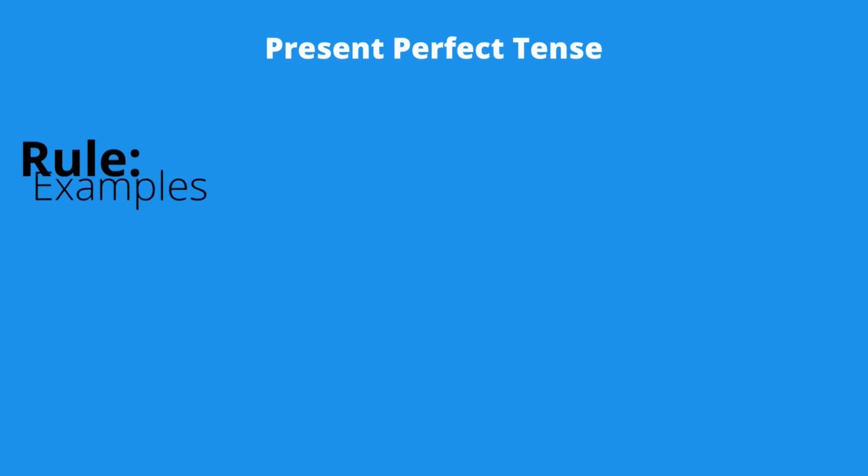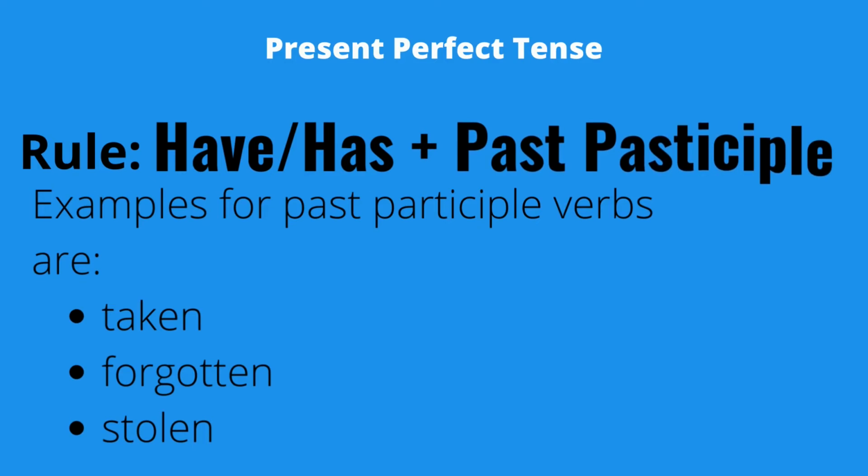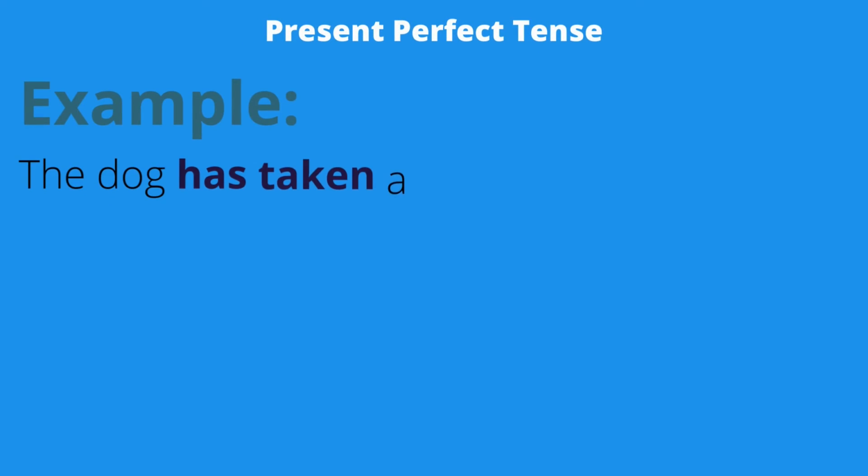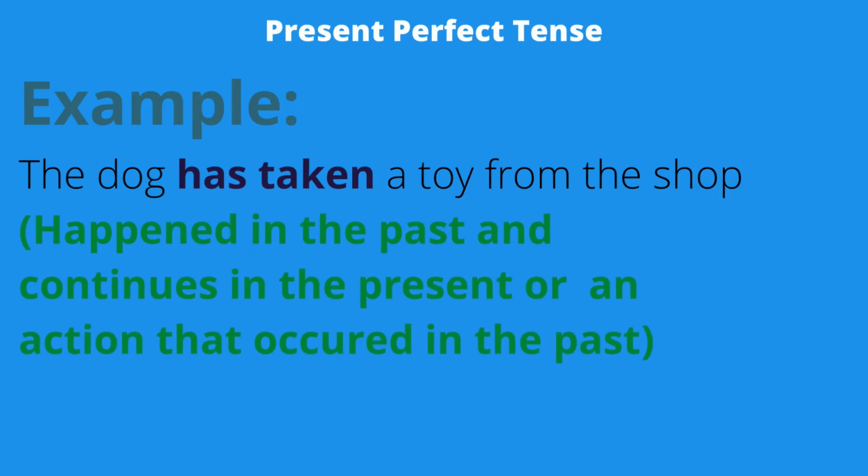The next one is present perfect tense. For present perfect tense, the rule is have or has plus past participle. A past participle is a stage of a verb. So for example, take, took, taken, forget, forgot, forgotten, like that. So taken, forgotten, stolen on the screen right now, those are past participles. An example for present perfect tense is: the dog has taken a toy from the shop.